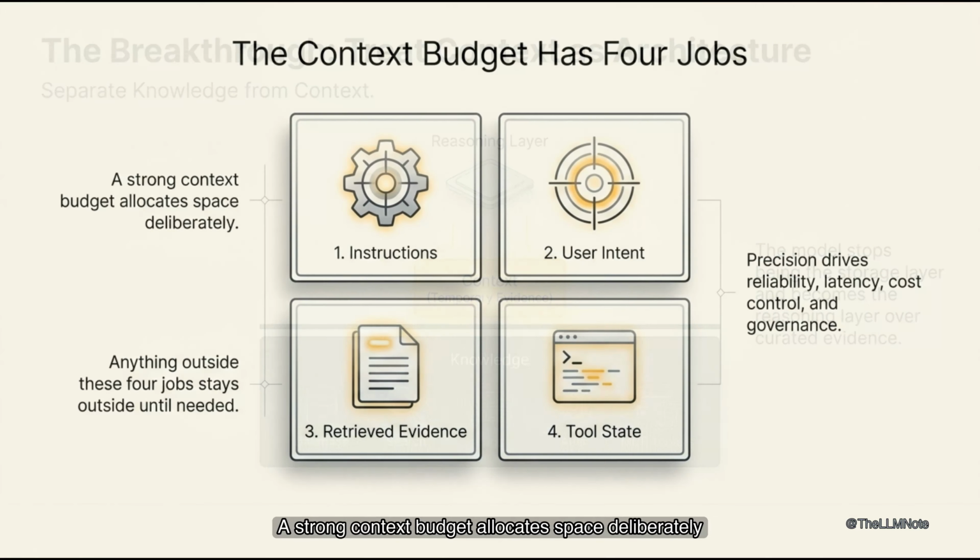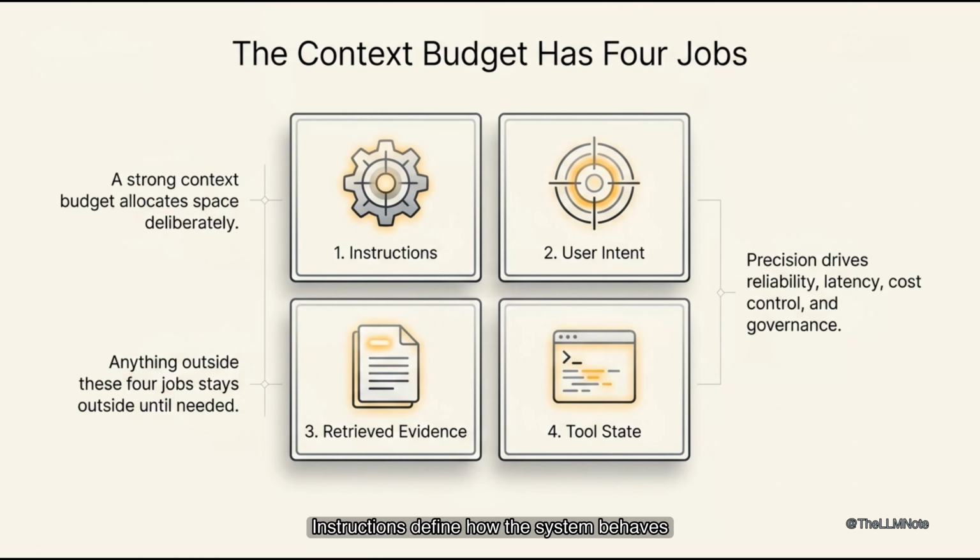A strong context budget allocates space deliberately. Instructions define how the system behaves. User intent sets the task to accomplish. Retrieved evidence provides grounding for responses. Tool state tracks what just happened. Anything outside these jobs stays out until needed.